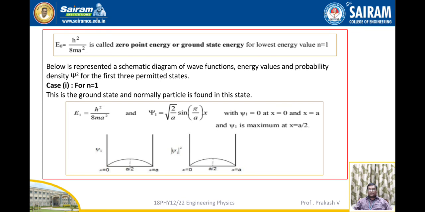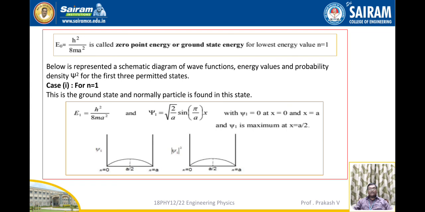The energy values and probability density, that is psi square, for the first 3 permitted states are discussed now. Here I am going to take case number 1, where the value of n is 1. This is the ground state energy, and normally the particle is found in this state.